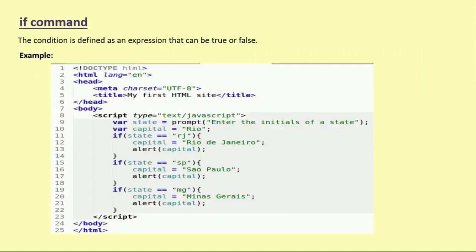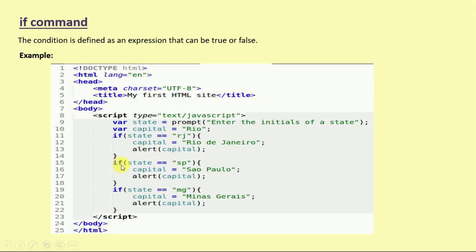particular example. So now we will see the commands, that is, the if command. The condition is defined as an expression that can be true or false. We can see inside the script type there is a variable state, that is, prompt: enter the initial of a state. So that is another variable, capital, that is Rio. If state is equal to RJ, then capital is equal to Rio de Janeiro, and it will show an alert of that particular capital. Inside the capital we get to see Rio de Janeiro.